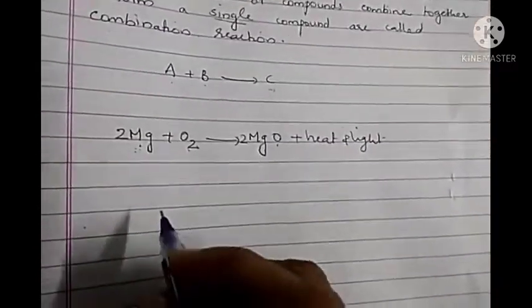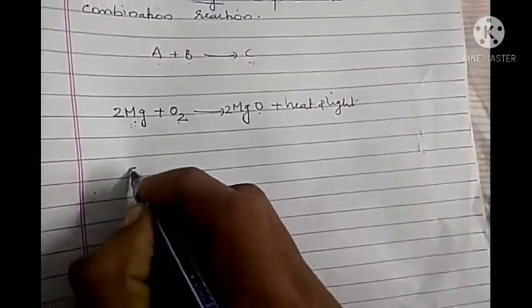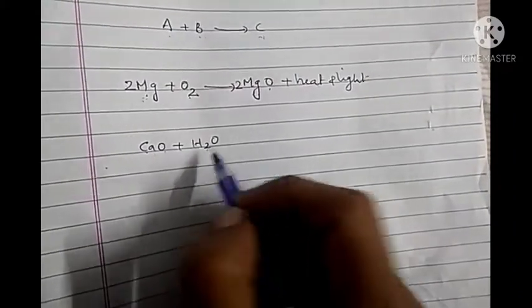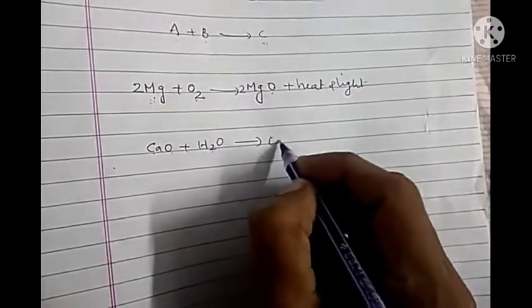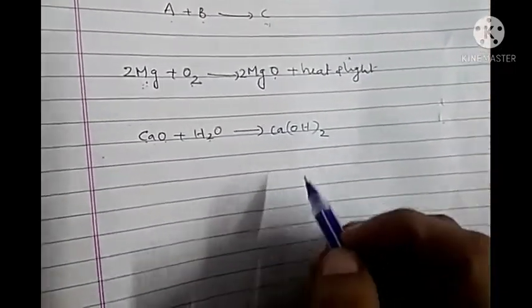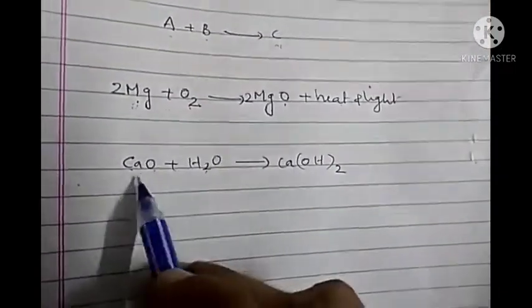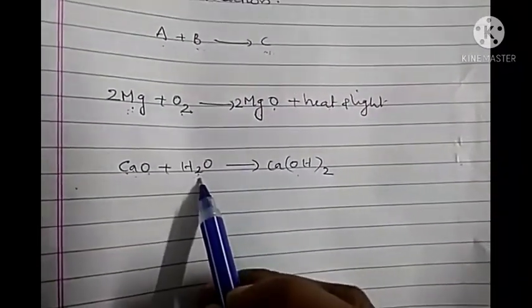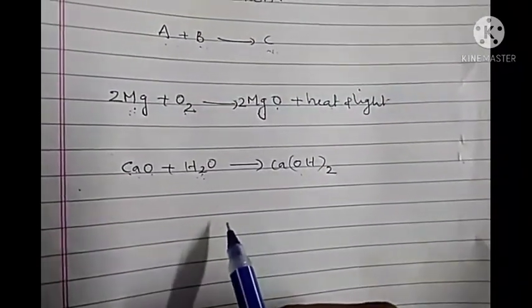Now the next example we have to study is the reaction between calcium oxide and water. When we are adding this calcium oxide in water, we will get calcium hydroxide. Its formula is Ca(OH)2. Here also two substances are combining and we are getting a single product. So this is also an example of a combination reaction.